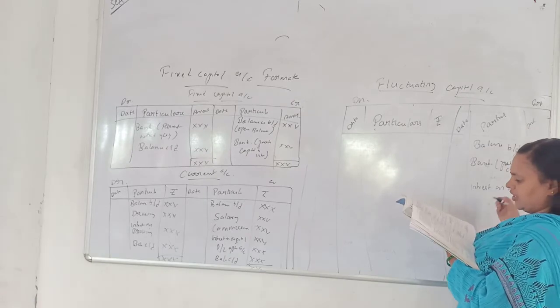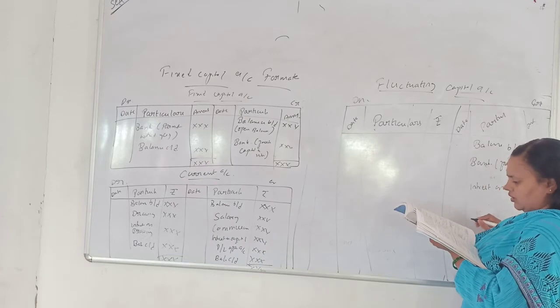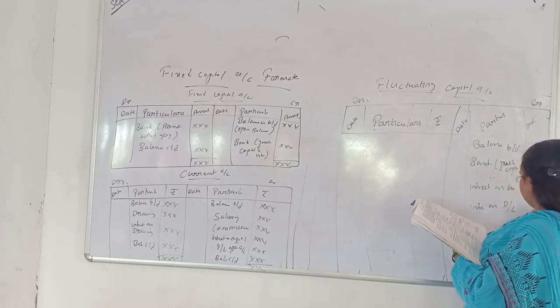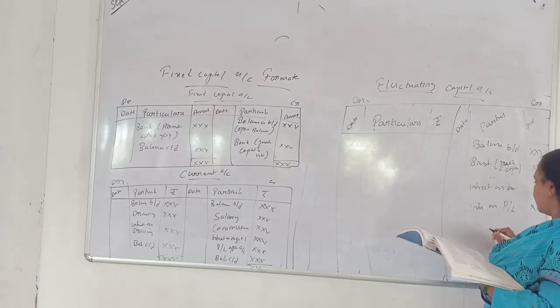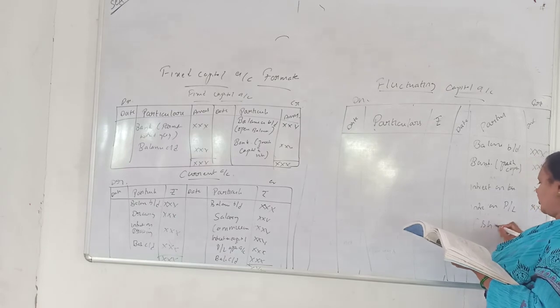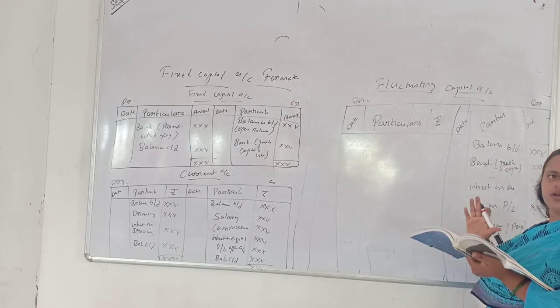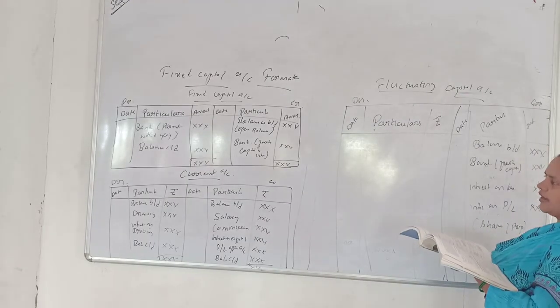If he takes any loan, he has to pay interest on that. Then interest on profit and loss account, and after that share of profit. If profit is made, then that share of profit is entered on the credit side.